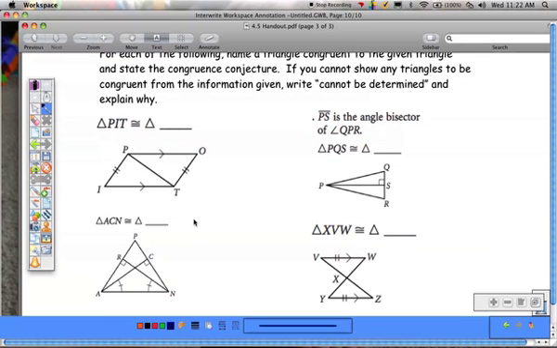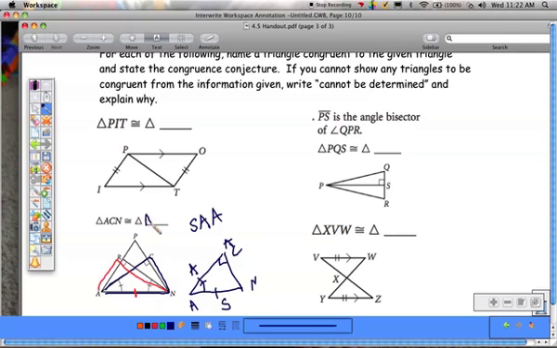There's ACN. ACN is this triangle right here. We know that both triangles, this triangle and this triangle, share a side, this bottom side. So I'm just going to draw ACN separately, since it's kind of hard to see here. So here's ACN. It shares this side with the other triangle. We have this angle and this angle. So it looks like we have angle, angle, and a side. Side, angle, angle. So by side, angle, angle, the two triangles are congruent. So name them in the same order. ACN is congruent to NRA.